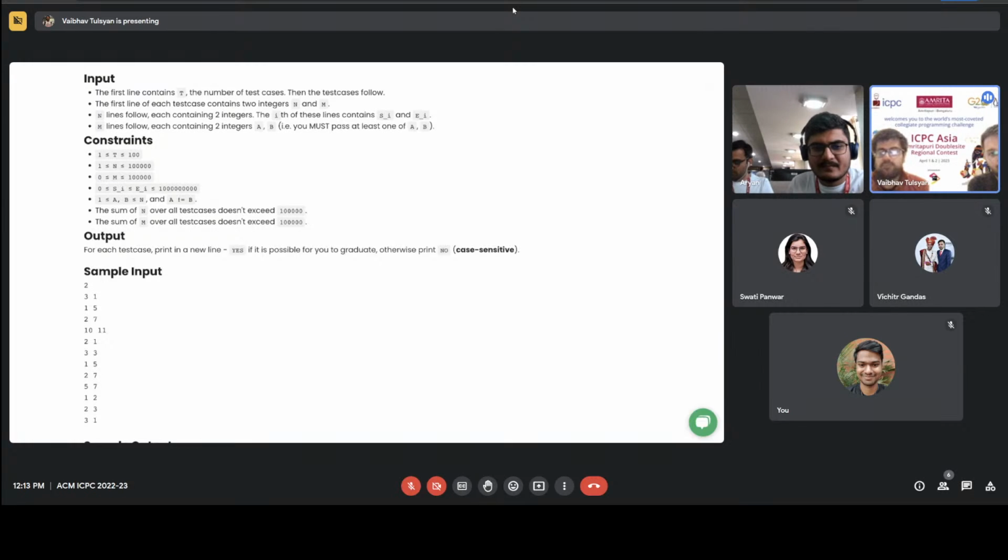But the twist in this problem is that, even though up till here it's pretty standard, the constraints are such that an n square solution won't pass. And the way we described it, there can be up to n square intersections between exams if the test cases are strong enough. Thankfully, hopefully they are now. So to solve this, you need to intelligently create edges to some dummy segment tree like nodes, so that instead of creating n square edges, you create n log n edges.